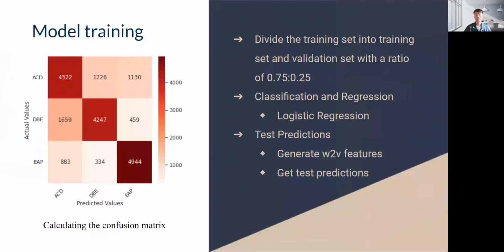Hello, I am Jiarui and I will continue with our presentation. Now we can start preparing model training. First, we divide the data into a training set and a validation set in a 3:1 ratio. Afterwards, the training is based on a logistic regression model, which will take some time. After that, we load the test file, generate word-to-vector features on the test data, and finally load the model and generate the test predictions.